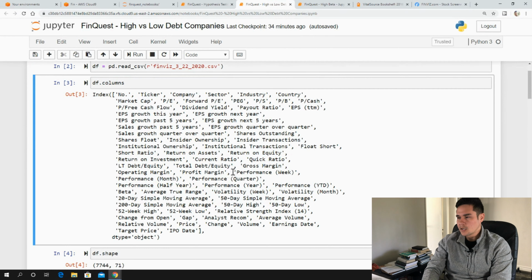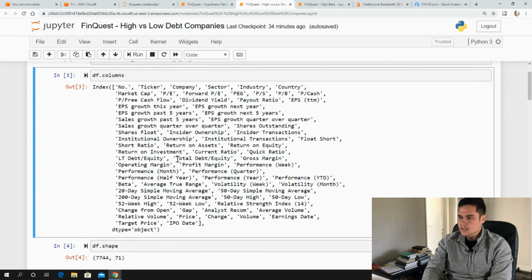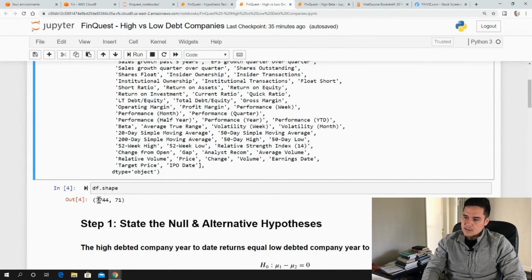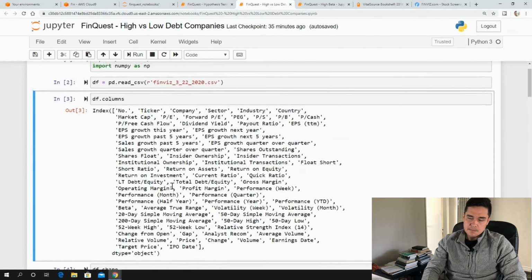What I want to do is segment and look at the high debt companies, so basically a ratio of greater than 1, and low debt companies, with a total debt to equity ratio less than 1. And I want to see statistically, is there a mean difference between their year-to-date returns. You'll notice there's also a year-to-date return column, the performance year-to-date. So that's what we're going to be looking at. There are about 7,744 companies in this data set.